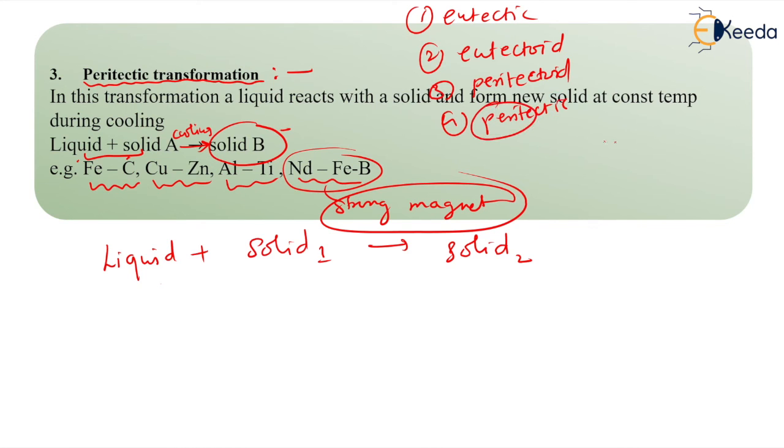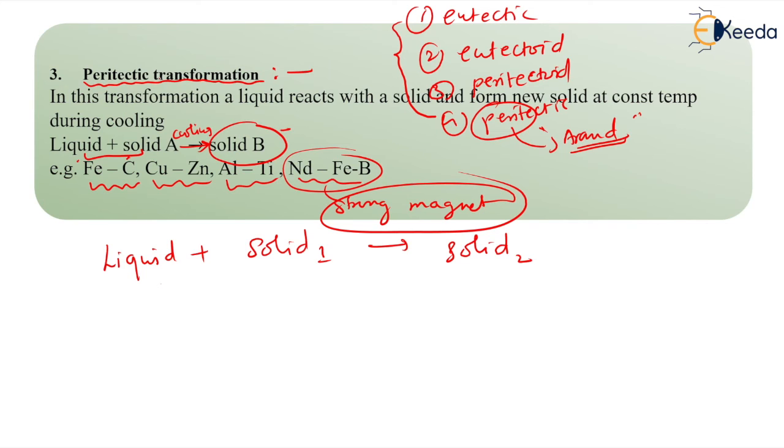Peri means, dear students, around. Definitely we are going to see how this microstructure is formed and why it is known as the peritectic transformation. One by one we are going to understand all the microstructures which are evolving in the eutectic system, eutectoid system and peritectic system.